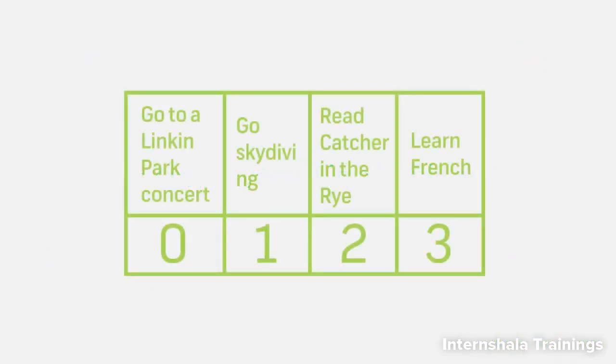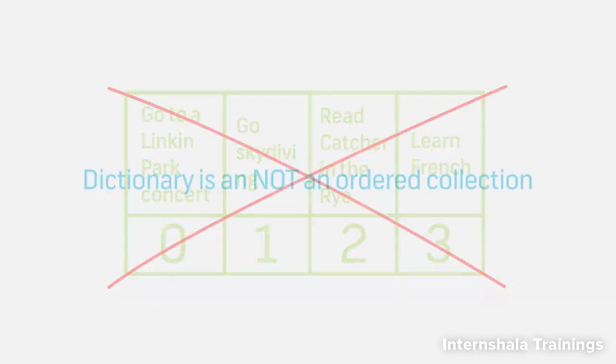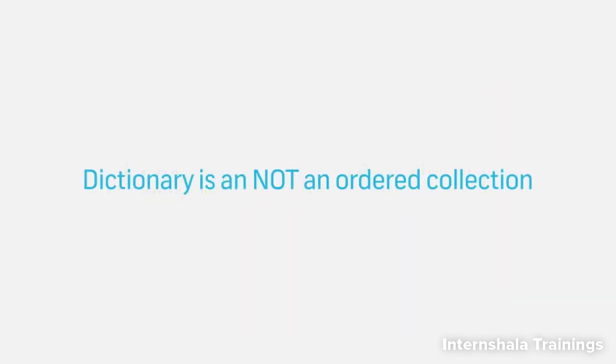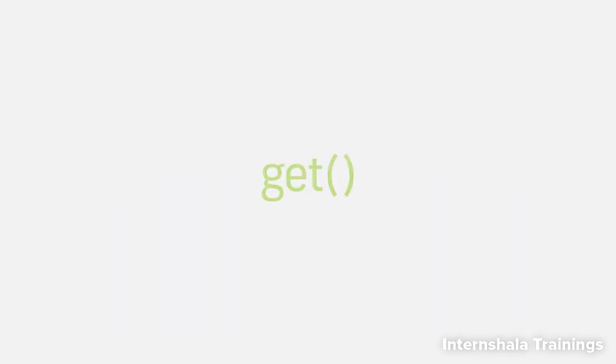Remember how the items in a list or tuple have an index number? Well, items in the dictionary don't have it. That's because it is not an ordered collection. So, how do we access items in the dictionary? Simple. Using the key with the get method.